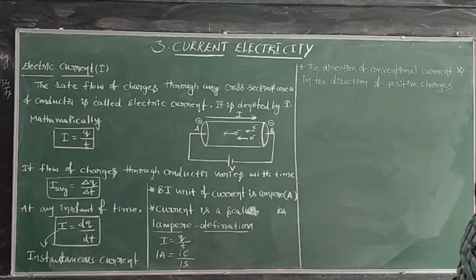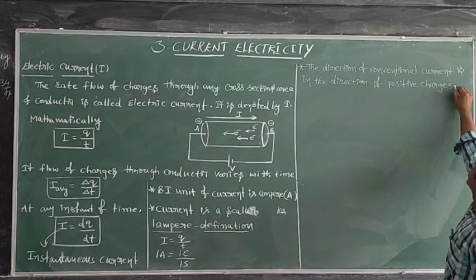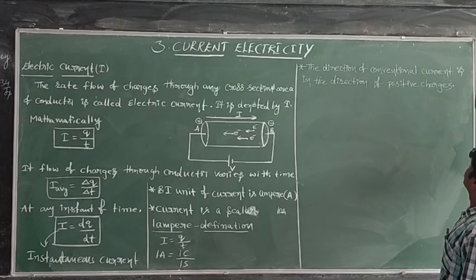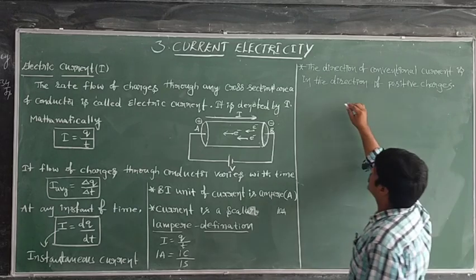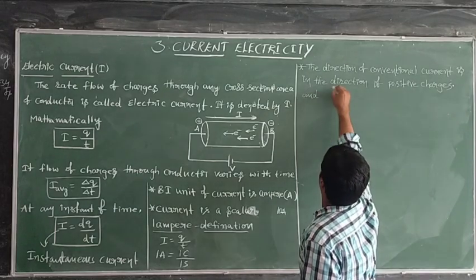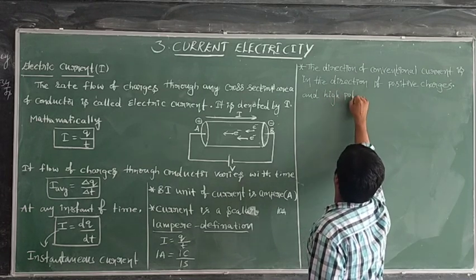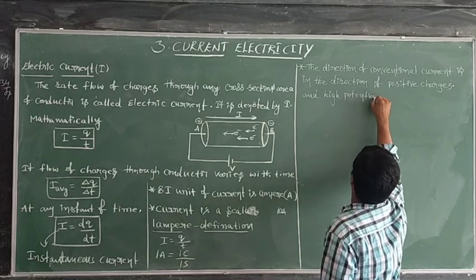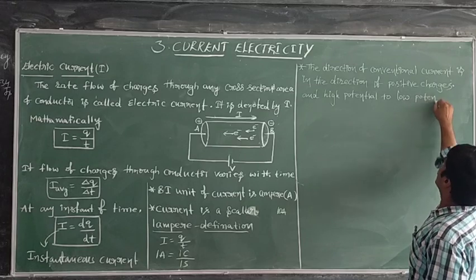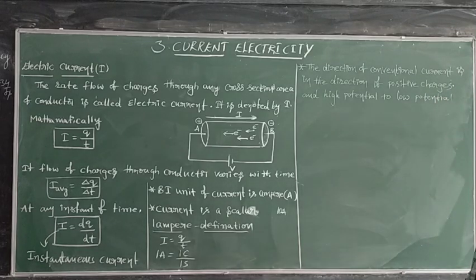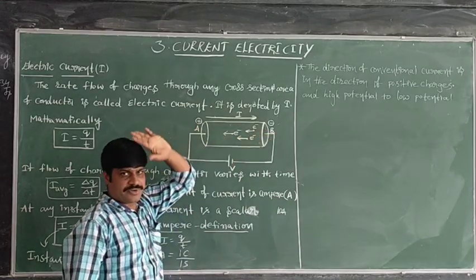Of course, the direction of conventional current is from high potential to low potential. High potential to low potential. See, the direction of conventional current is from higher potential to lower potential.